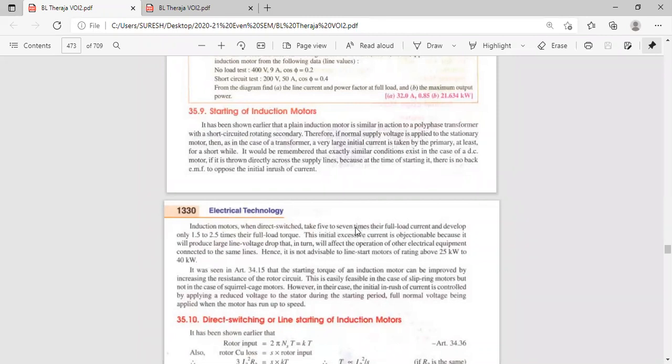But what is happening to the current? Current is 7 times greater than the rated current. The torque is very less, but the current is very high. So we have to improve the torque and reduce the current. Once torque is improved, then there will be rotation in the rotor. Torque is needed for any movement. Let us take an example, football. On the ground, we are keeping the football. Without kicking the football,